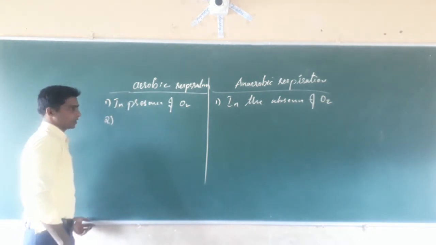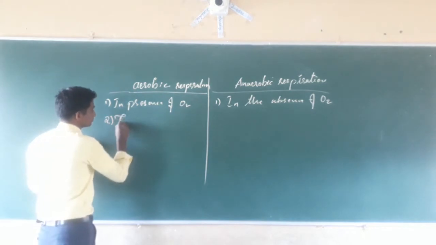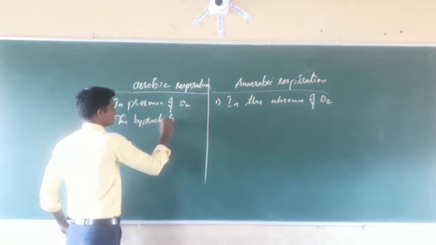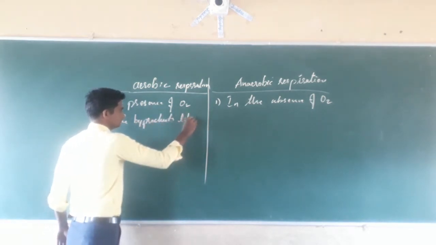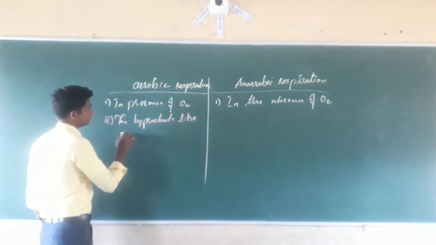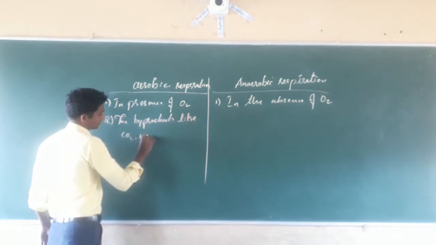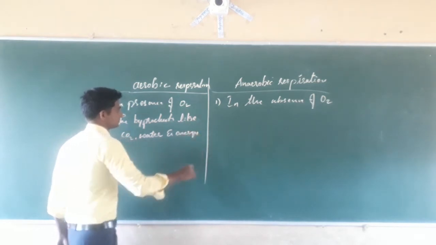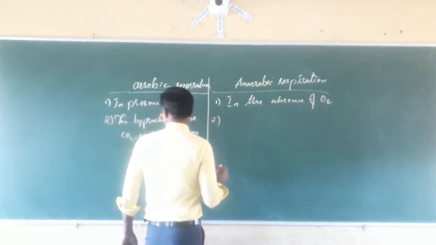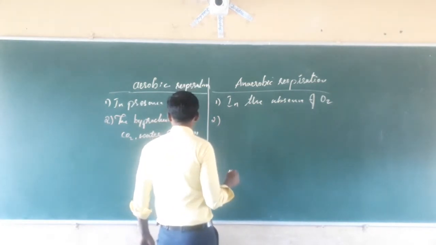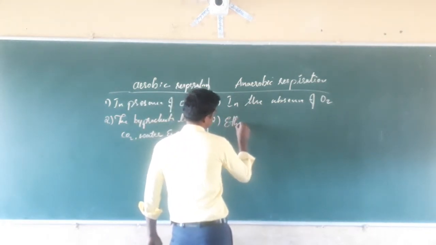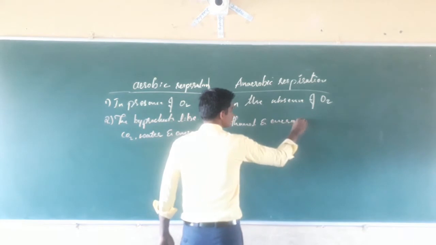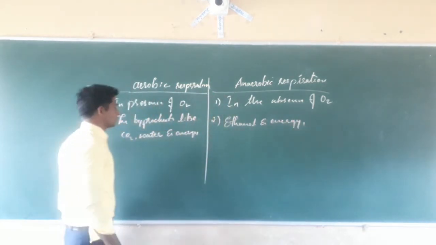In case of aerobic respiration, the byproducts are carbon dioxide, water and energy. Here, in anaerobic respiration, the byproducts are ethanol and energy. Ethanol and energy.